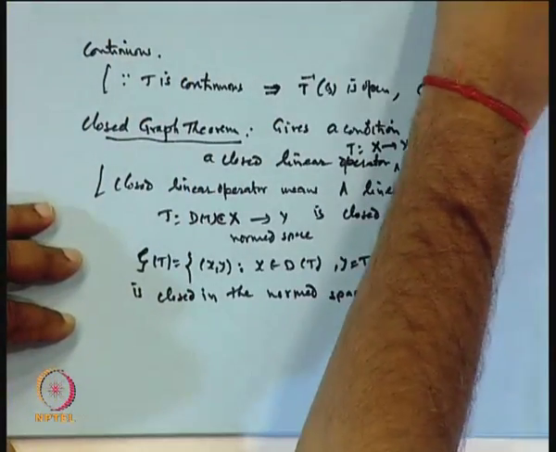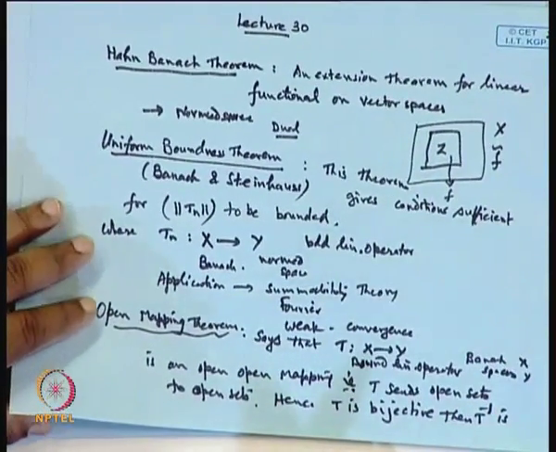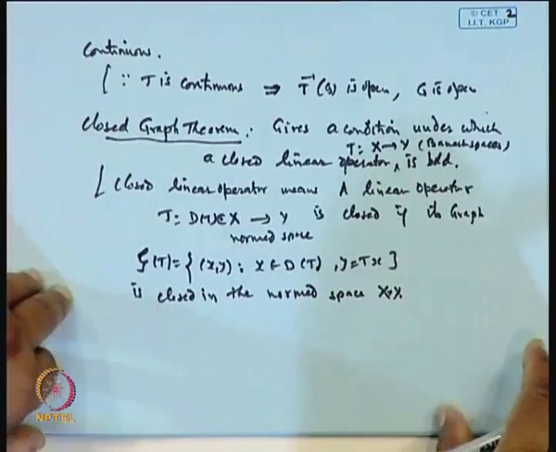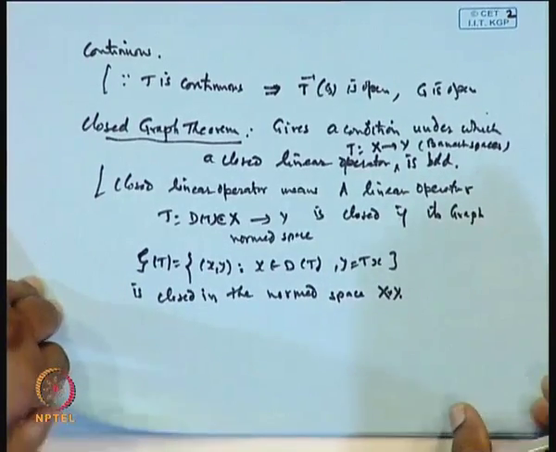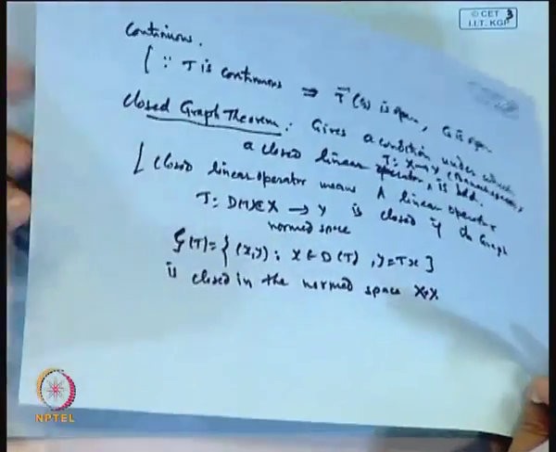In order to start with the Hahn-Banach theorem, or to develop its proof, we require the concept of Zorn's lemma and the related partially ordered set, maximum, minimum and so on. So, first let us see what a partially ordered set is, and then we go for Zorn's lemma, and finally the proof of the Hahn-Banach theorem.